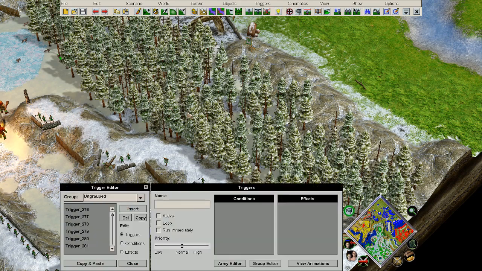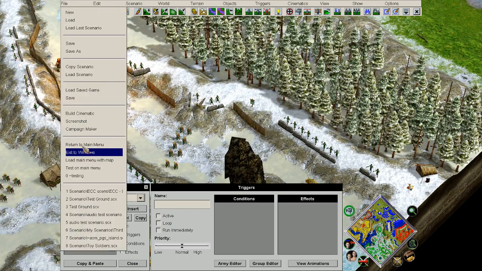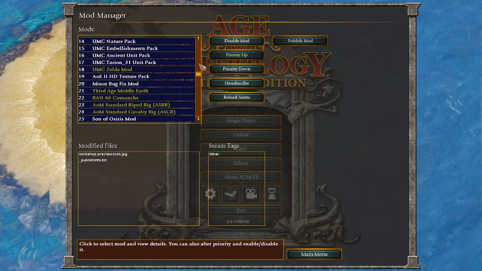But at any rate, where were we? Yeah. So now you have an idea of how to use scenarios and how to use mods. I'm just going to go back to the main menu and recapitulate how to use the mod manager. We've basically covered everything at this point. We've talked about what makes different mods compatible with one another, what makes different mods compatible online. This takes a bit of intuition. Just like knowing which mods are compatible with one another, it takes a little bit of experience using mods to know what type of files the mods are editing. And that's why I went through on the workshop and was talking about, well, this mod probably changes these files.